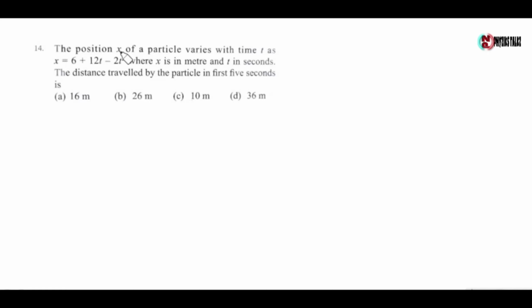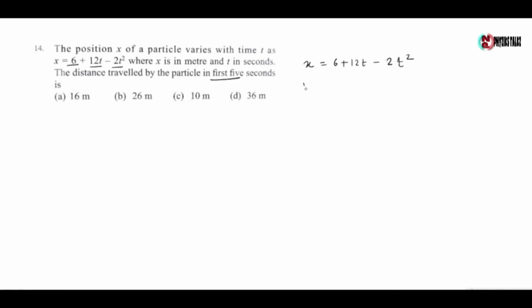Next question: the position x of a particle varies with time t as x equals 6 plus 12t minus 2t square, where x is in meter and t is in second. The distance traveled by the particle in the first 5 seconds. Now here x is given as 6 plus 12t minus 2t square.